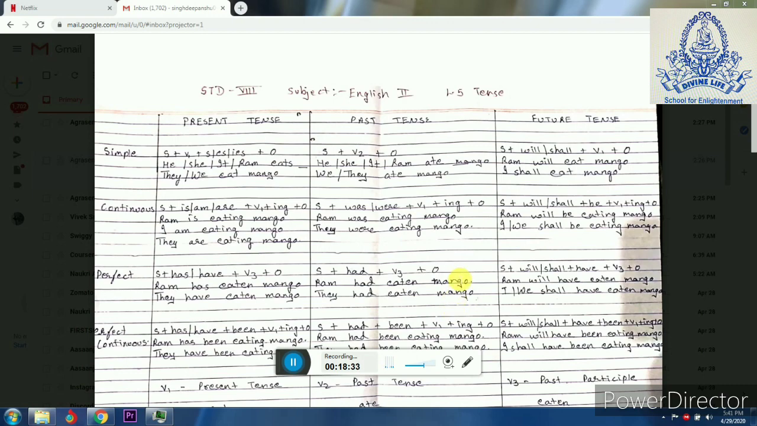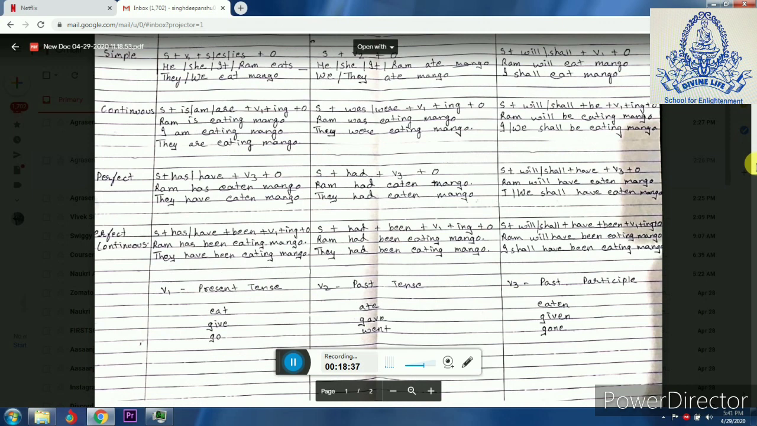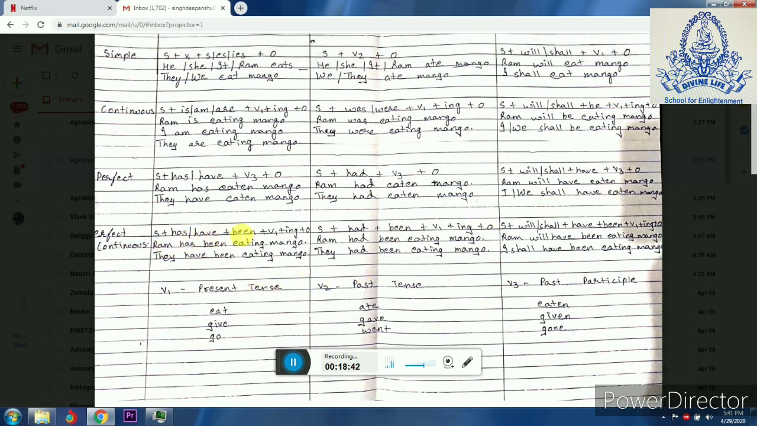Now perfect continuous tense. For present perfect continuous tense, we have a subject, has or have plus been plus verb 1 plus ing plus object. For example, Ram has been eating mango. He has been eating mango. For singular subject, we use has been eating.